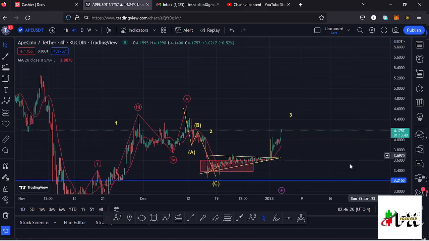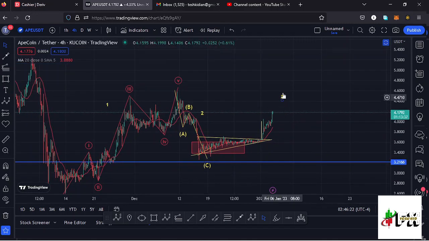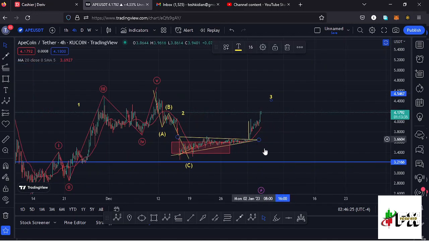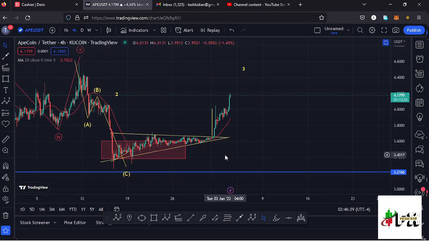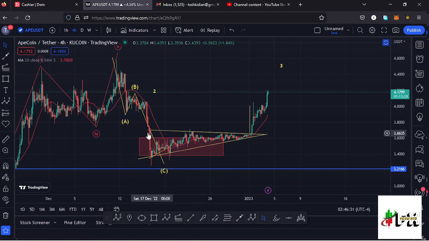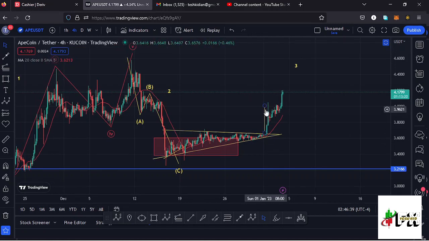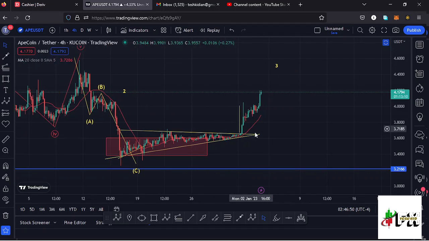And before I draw that out, that is a fractal wave within the formation of this higher Elliott wave count 3. We had a chart pattern in formation after seeing the formation of that second wave, which gave us a breakout to the upper side, which is a triangle, right here. You can see that ApeCoin continued to push to the apex of the triangle, then gave us a breakout to the upper side, and the minimum target area of the breakout was given by the height of the triangle, and that was giving me a minimum target area back to around the $4.01 mark, which is a target area that we have fully maximized.